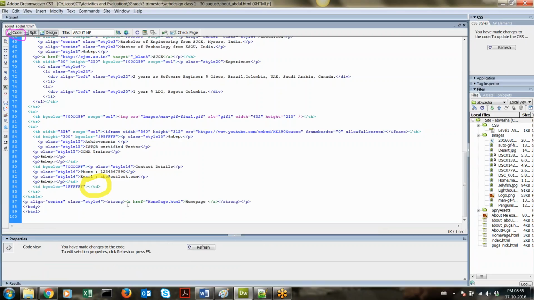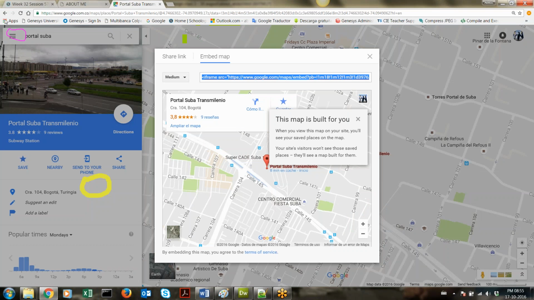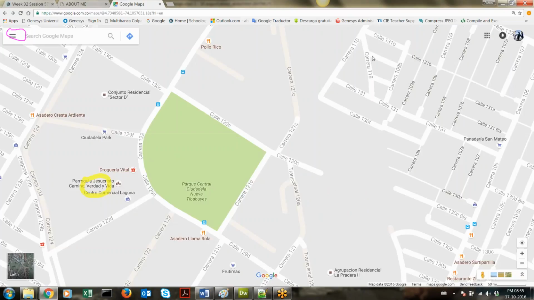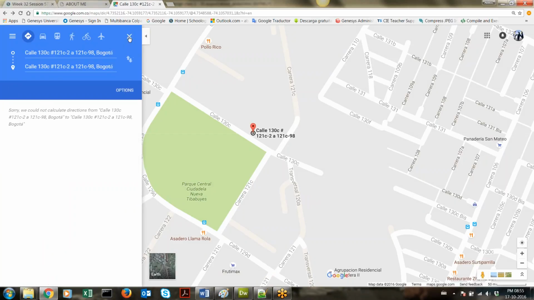And here we are going to insert the address from Google Maps. So how do we do that? What you will have to do is, first of all, log into your Gmail account. Okay, log into your Gmail account, and then go to Maps, Google Maps.